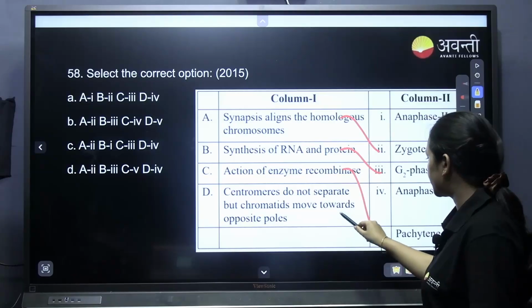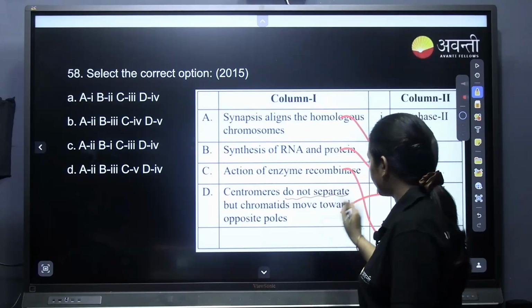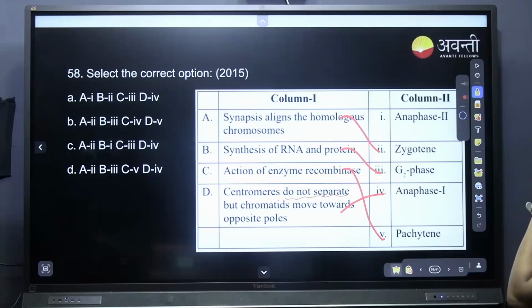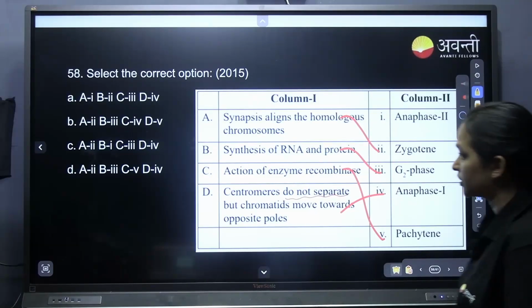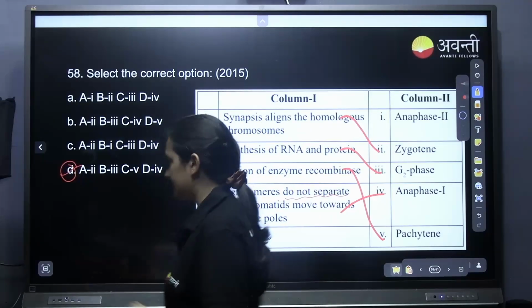Centromeres do not separate but chromatids move towards the opposite pole. Where does the centromere not separate? It doesn't separate in anaphase 1. Centromeres do not separate in anaphase 1, which makes it 2, 3, 5, 4. D for Delhi is the right answer.